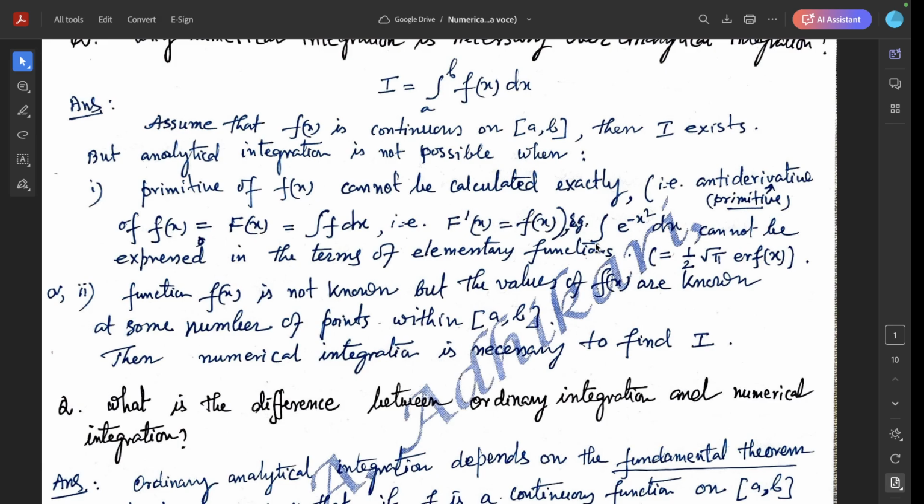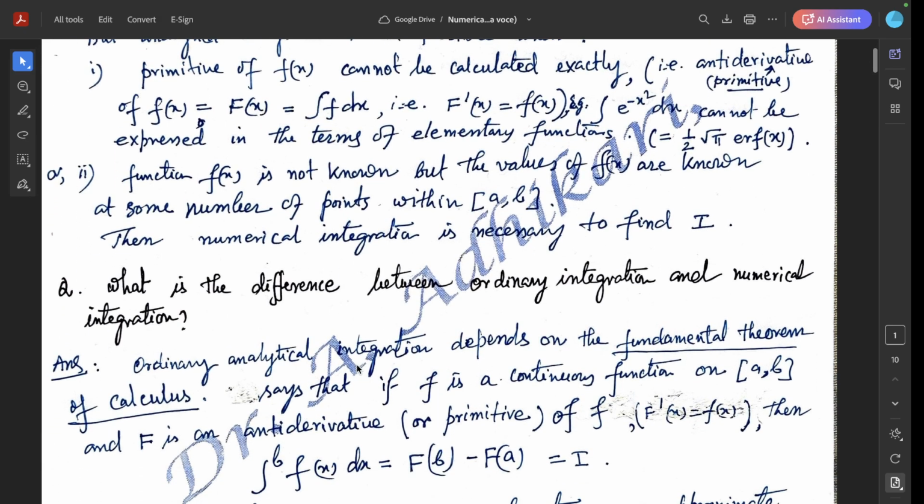For example, the integral of e to the power minus x squared dx cannot be expressed in terms of elementary functions. This equals 1 by 2 root pi times the error function of x. Or number 2, the function f(x) is not known, but the values of f(x) are known at some number of points within the closed interval [a, b]. Then numerical integration is necessary to find the value of this integral I.